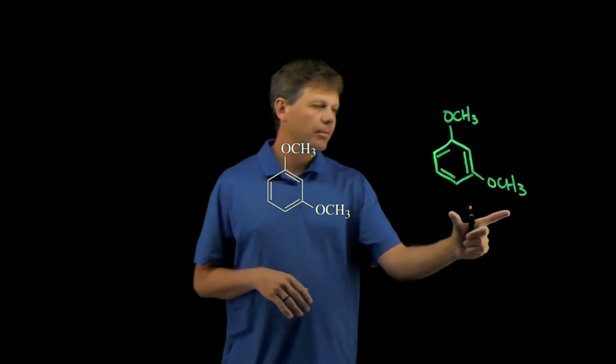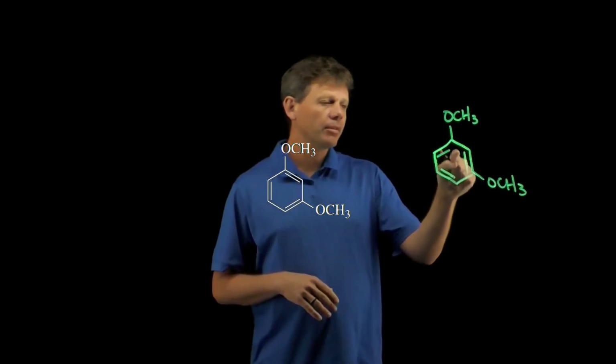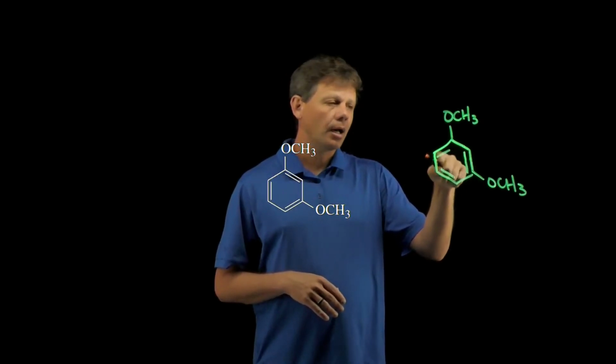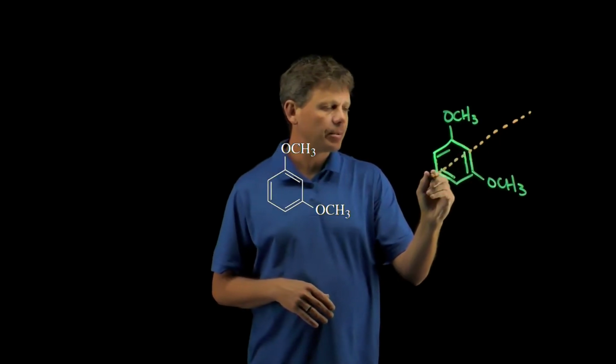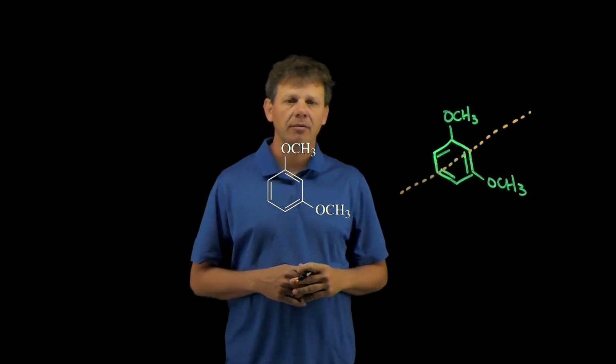Let's start with the plane of symmetry. If we look at our molecule here, remember that these pi electrons can be moved throughout the ring by resonance. As a result, we do in fact have a plane of symmetry that cuts through the center of the molecule here.